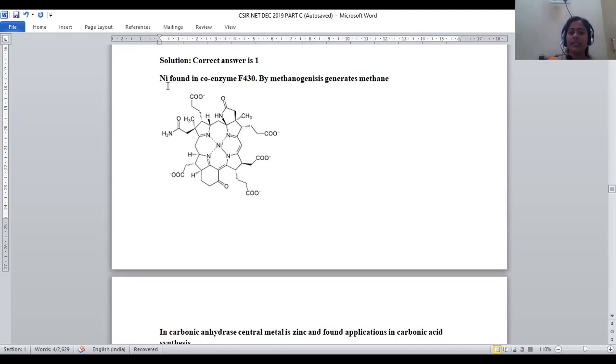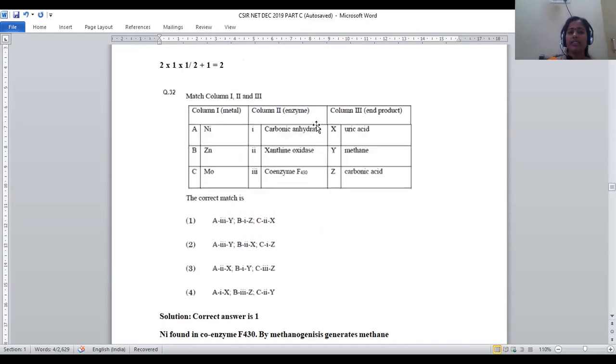It is constituted by the nickel metal, and it is very essential for the synthesis of methane by the process called methanogenesis, right? Methanogenesis is the process which is used to synthesize methane as the end product. Hence, we can say nickel is mapped with coenzyme F430 and the end product will be methane. Let us see which is the right statement for this question.